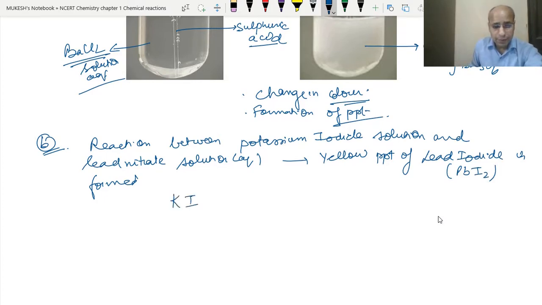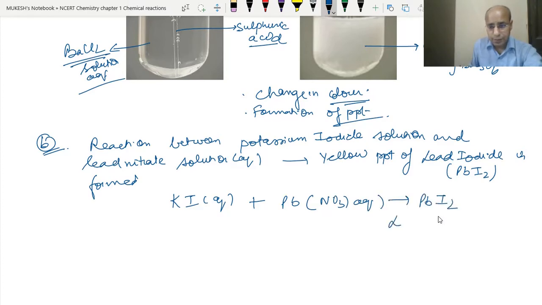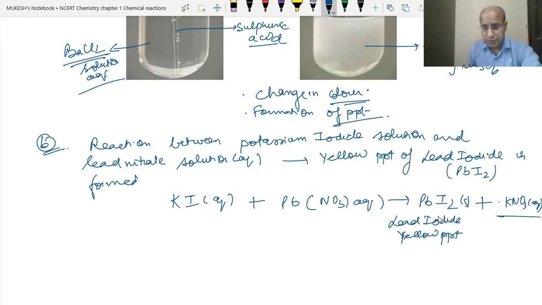So KI aqueous plus lead nitrate. This is also aqueous solution. So what is being formed? The lead iodide. Solid is there. So this is the yellow PPT. Okay, and we get the KNO3 in the aqueous solution. Clear? So here we are having the two different changes. One, the change in color, and second we are having the change of state also.